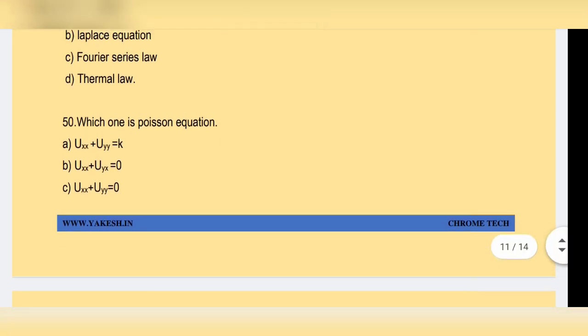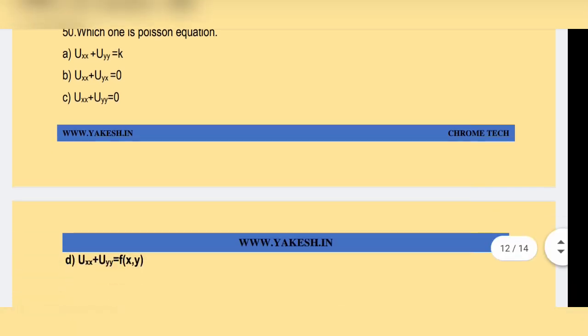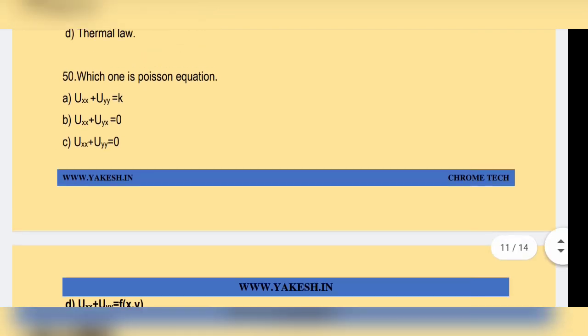Which one is the Poisson equation? Option D, uxx plus uyy equal to f of x comma y, is the correct answer.